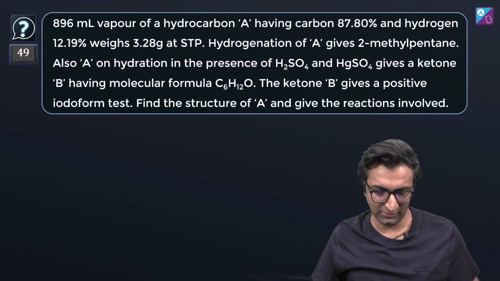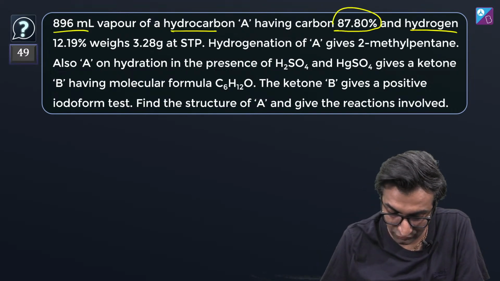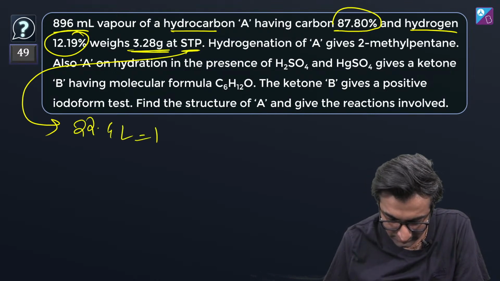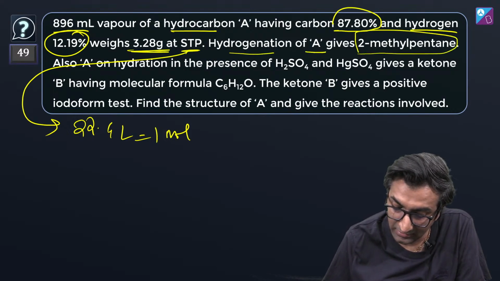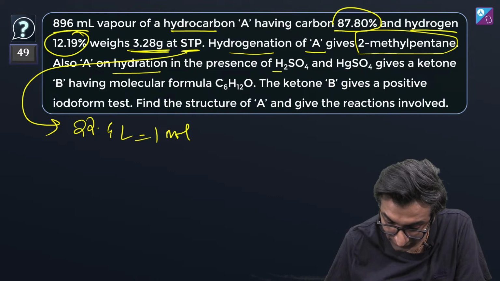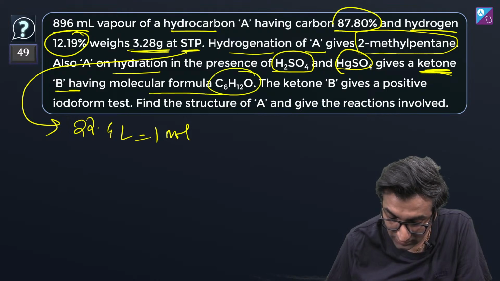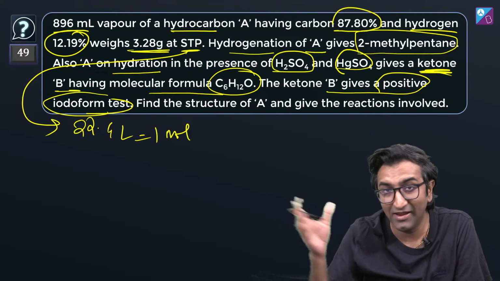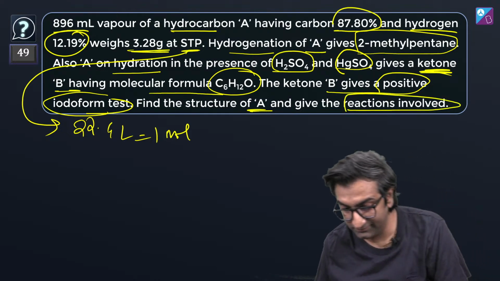There was one, a question in equilibrium. 896 ml vapor of hydrocarbon A having carbon 87.8% and hydrogen 12.2% weighs some mass at STP. Now here you take it as 22.4 liter is 1 mole. Hydrogenation of A gives 2-methyl pentane. Also, A on hydration in the presence of H2SO4 and HgSO4 gives a ketone that has a molecular formula C6H12O. That ketone gives a positive iodoform test. This looks like a proper JEE Advanced question, but it is an NCERT question. Find the structure of A and give the reactions involved.